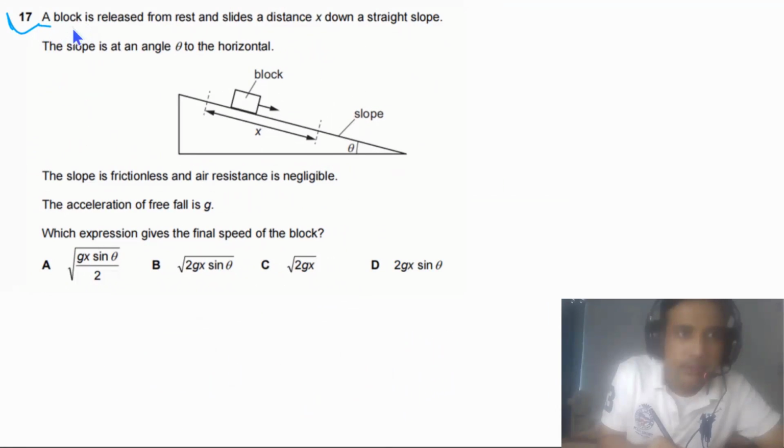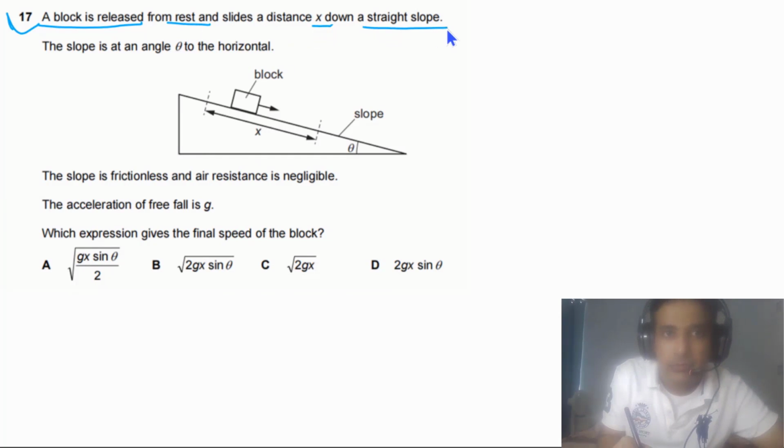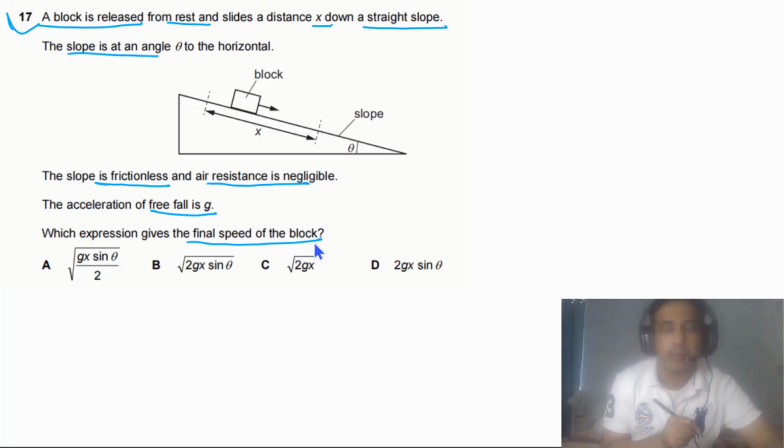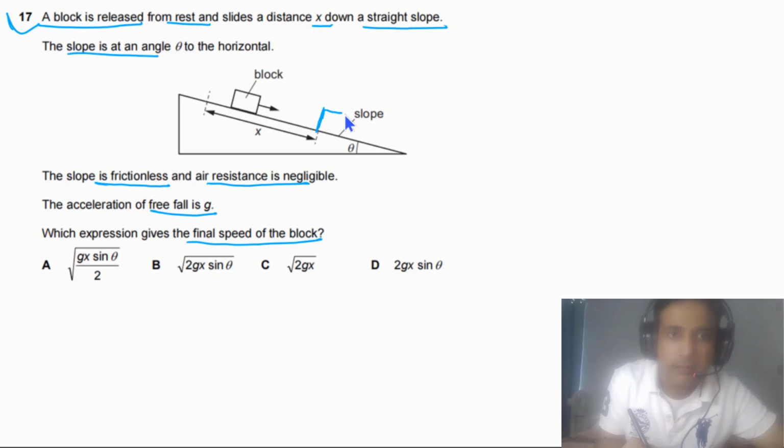Question 17 says a block is released from rest and slides a distance x down a straight slope. The slope is at an angle theta to the horizontal, and the slope is frictionless and air resistance is negligible. The acceleration of free fall is g. Which expression gives the final speed of the block? So we need to find the speed of the block when it has covered distance x.